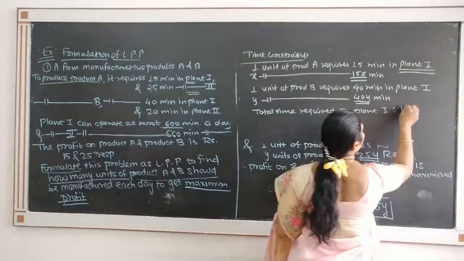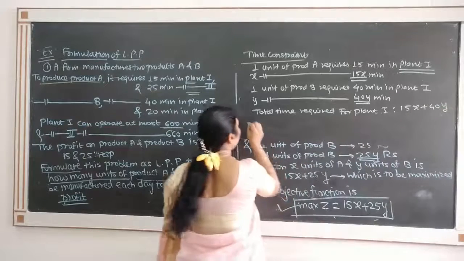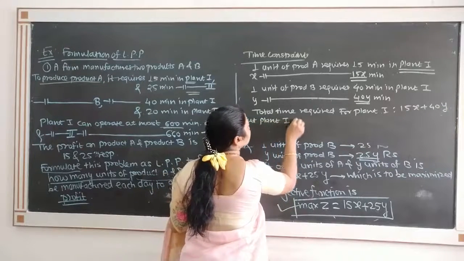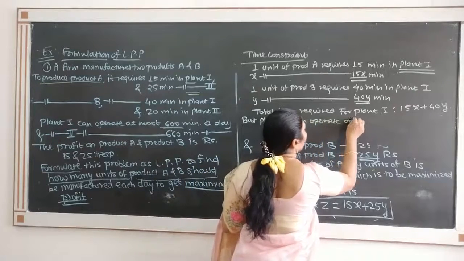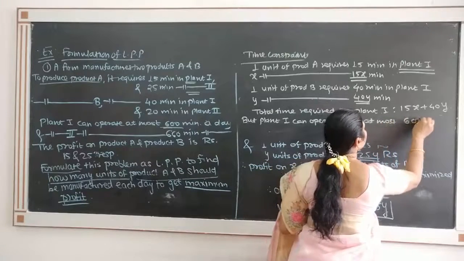is 15x plus 40y, but plant 1 can operate only at the most 600 minutes.